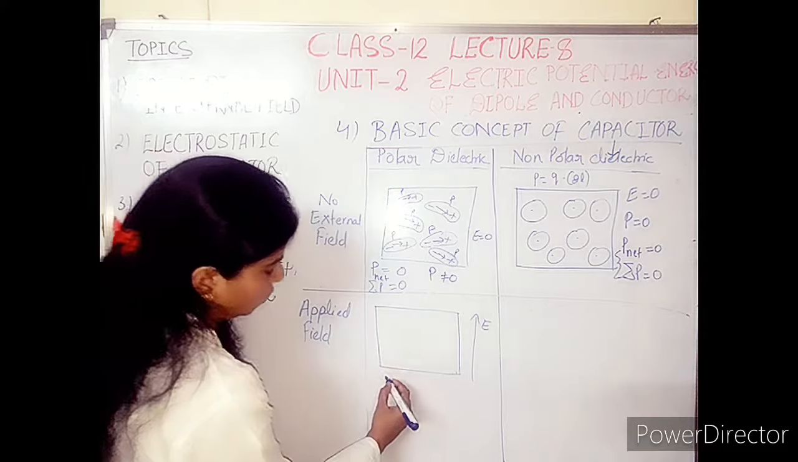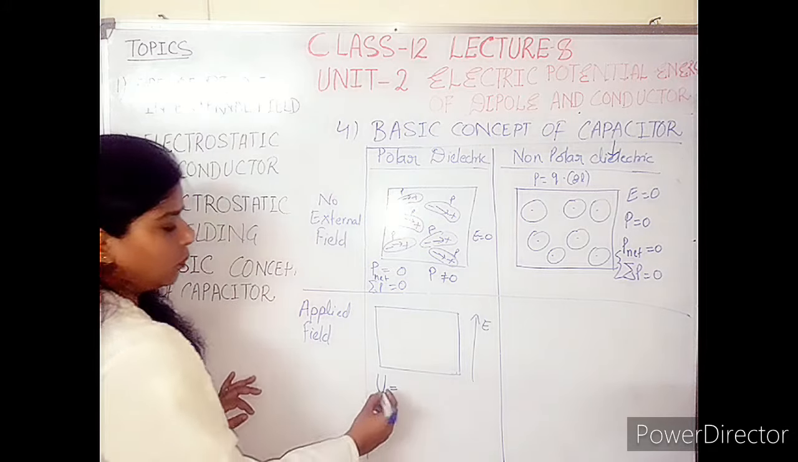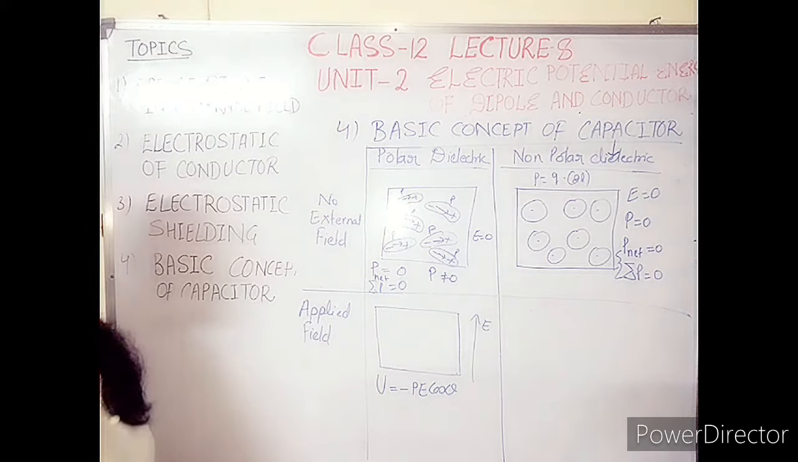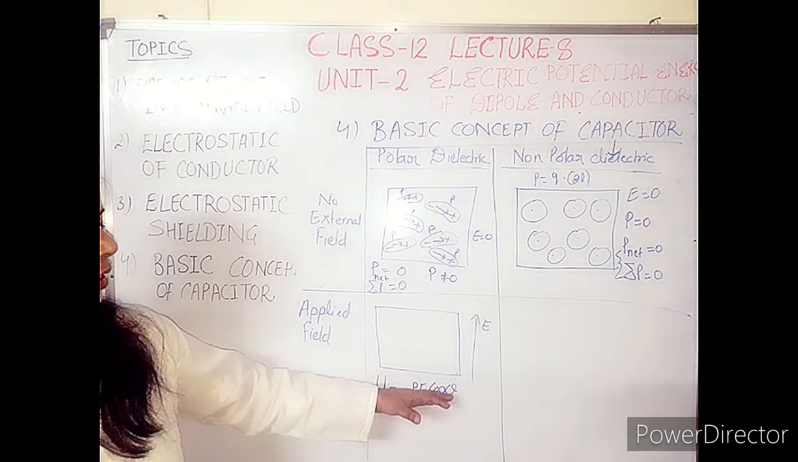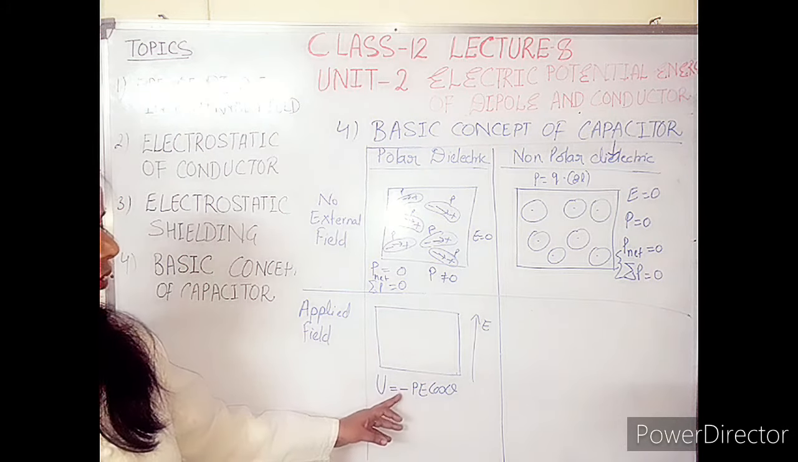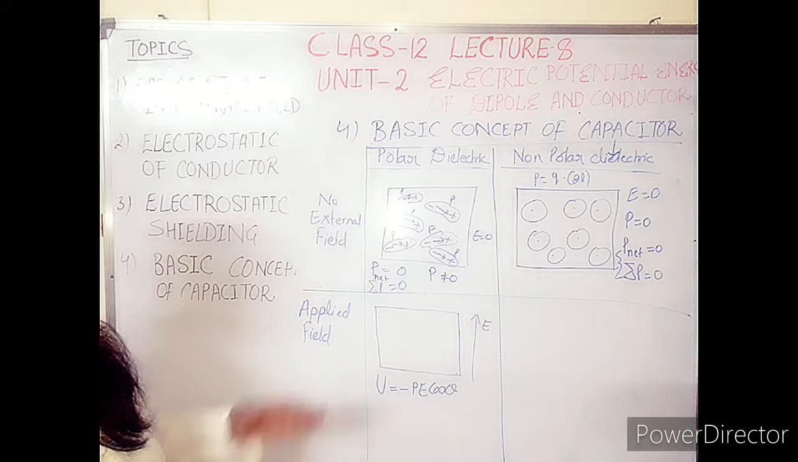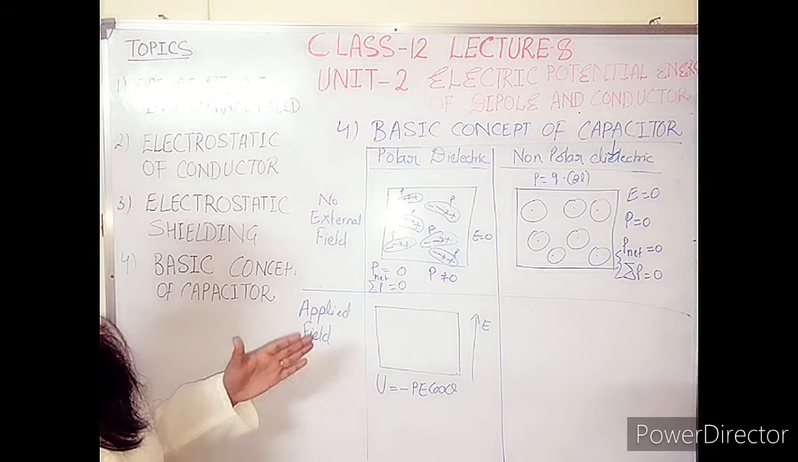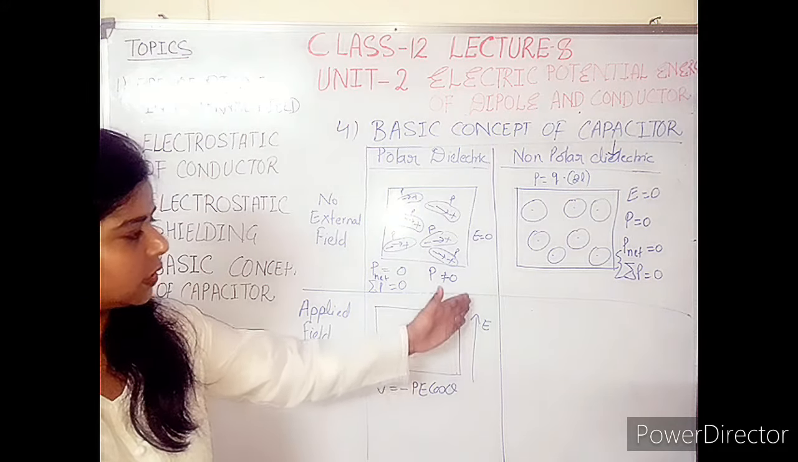Now you have to take the case of potential energy, which is equal to minus PE cos theta. I have discussed in lecture number 8 that if the theta value is 0, then the potential energy will have the minus sign, and it is the case of stable equilibrium. Each and every dipole inside the dielectric material wants to attain stability. So to attain that stability, the dipole moment will be set in the direction of the applied field.